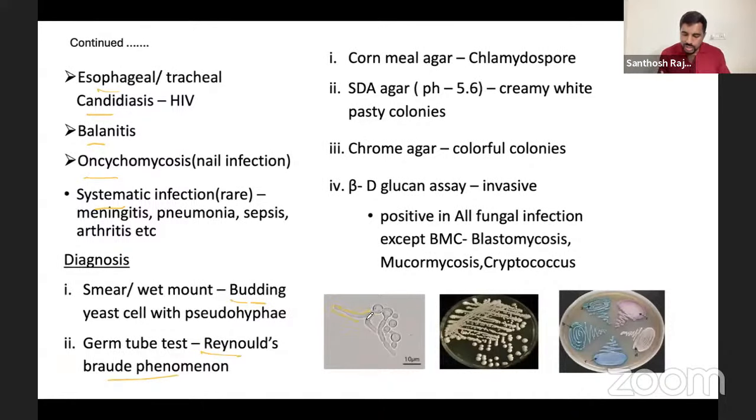Germ tube, Reynolds-Braude phenomenon. This is the tube you're seeing. This is the Reynolds-Braude phenomenon where you're seeing a germ tube. We will talk in detail in a while. Then cornmeal agar, SDA, chrome agar. We spoke about it. And the beta D glucan assay is for invasive Candida infection.